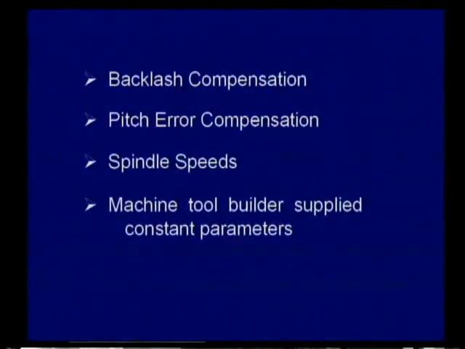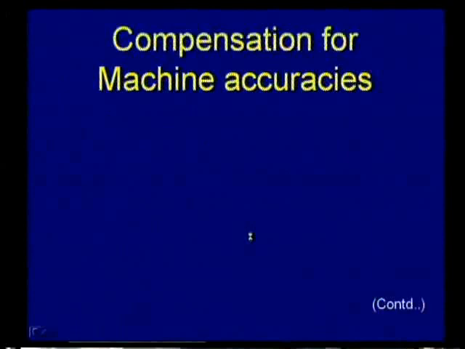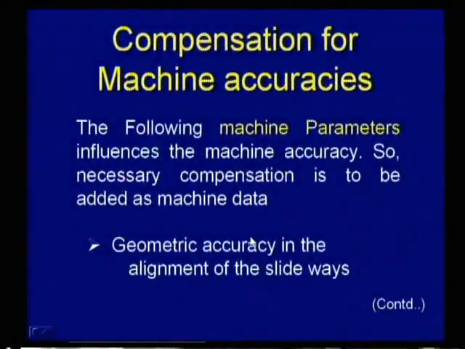Some other things are there in association with this: backlash compensation, pitch error compensation, spindle speeds, machine tool builder supplied constant parameters. Here, most of the things regarding the machine data are supplied by the manufacturer, and that data will be fed to the CNC system during the commissioning itself.